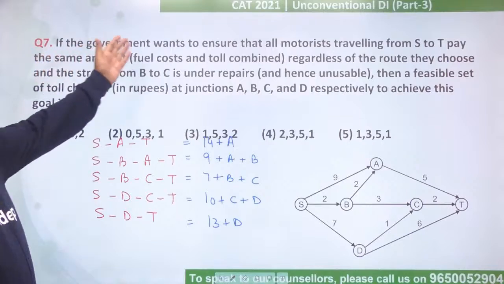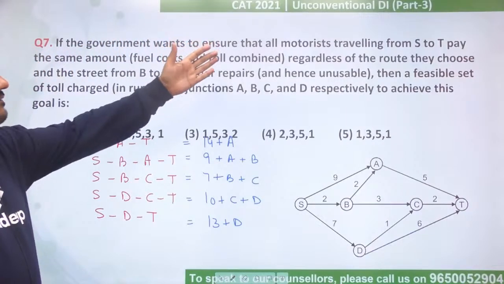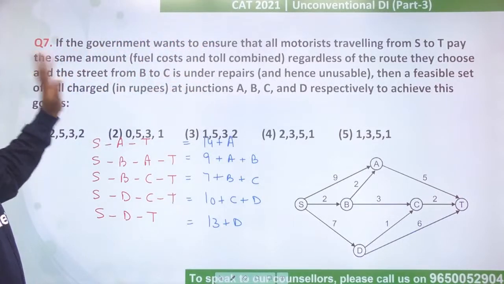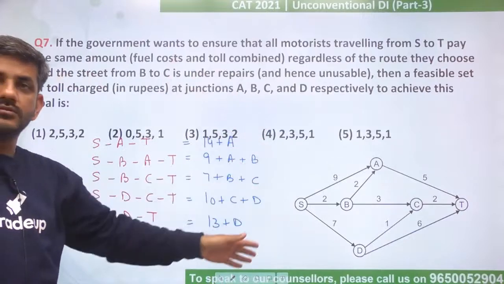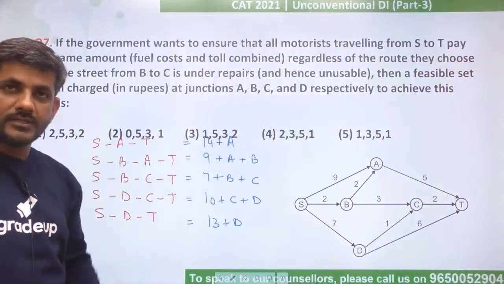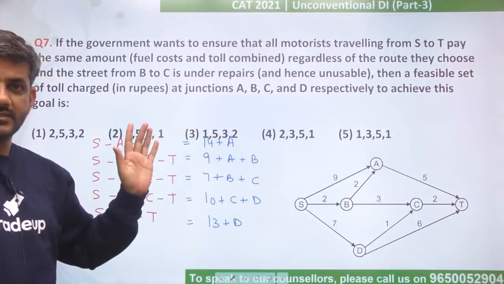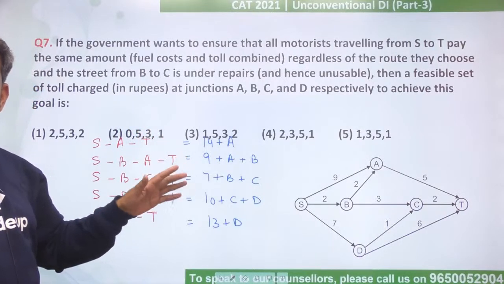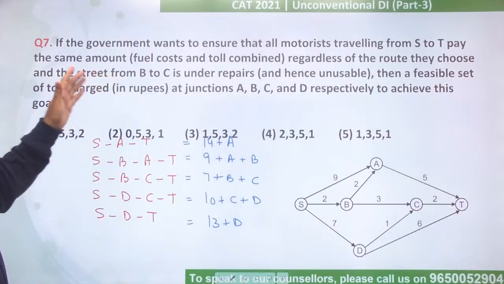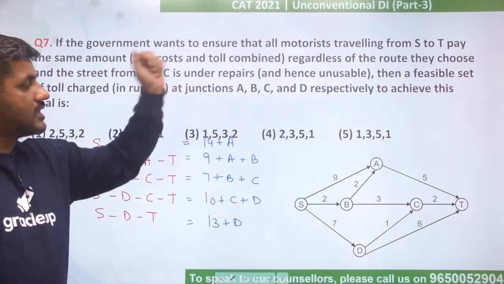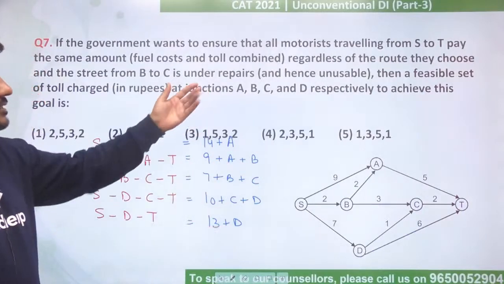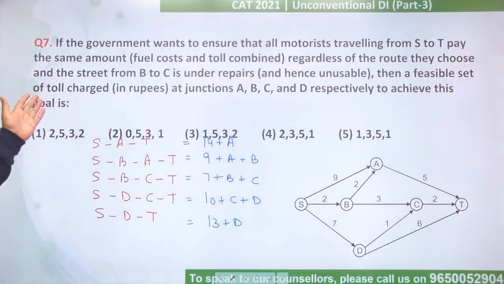So it says the government wants to ensure that all motorists traveling from S to T pay the same amount regardless of the route they choose. So whatever route they choose, they should be paying the same amount from S to T. This is what the question says, right? Surabhi, Anjana, Kriti, all are getting 3. Great. And the street BC is under repairs, that is unusable. So people should not go on BC, basically because it is not usable. So what is the feasible set of toll charges?